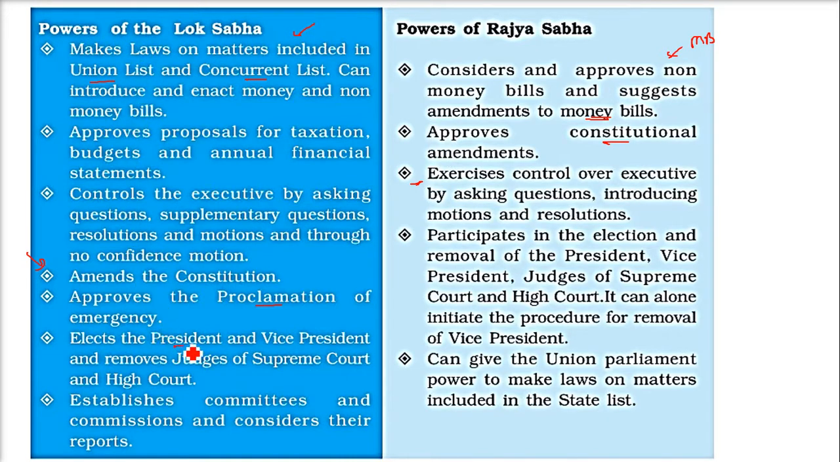The Lok Sabha elects the president and vice president, removes judges of Supreme Court and High Court. This also comes with Rajya Sabha. Rajya Sabha participates in the election and removal of the president, vice president, judges of Supreme Court and High Court. It can alone initiate the procedure for removal of the vice president. Vice president removal cannot be started at Lok Sabha level. It has to be first presented in the Rajya Sabha only. The Lok Sabha establishes committees and commissions and considers their reports. And Rajya Sabha can give the Union Parliament power to make laws on matters included in the states list also, because the Rajya Sabha is actually representing the states.